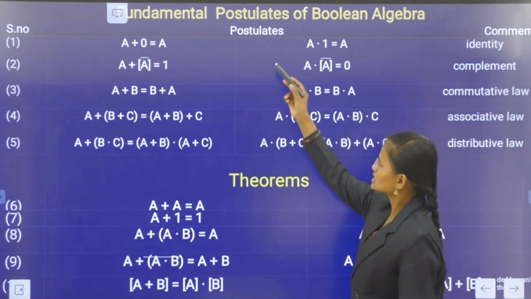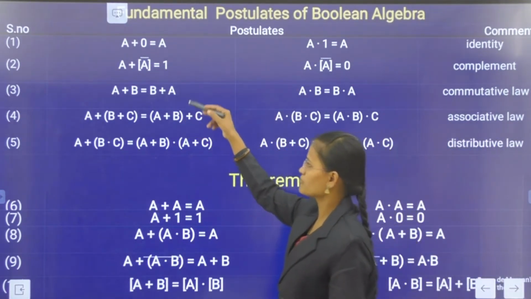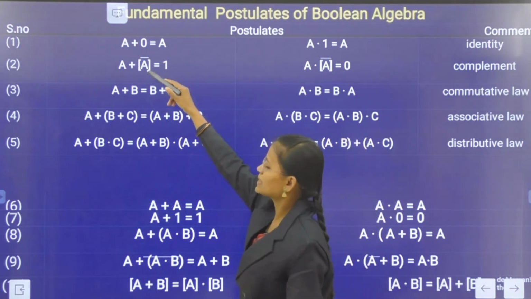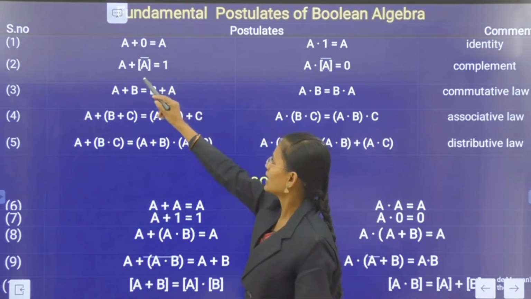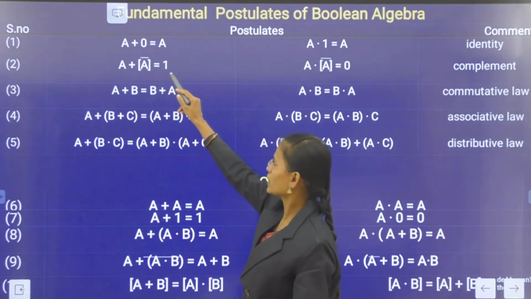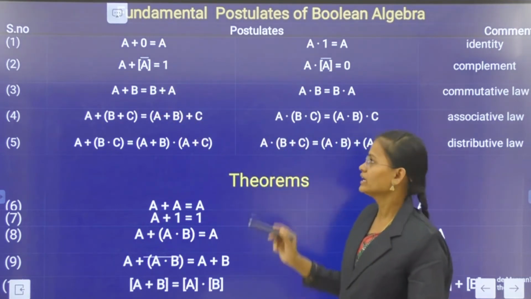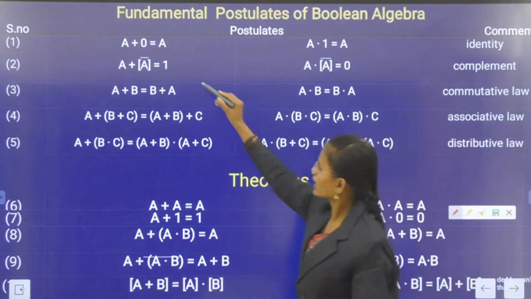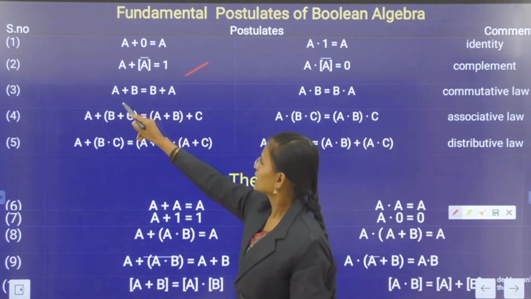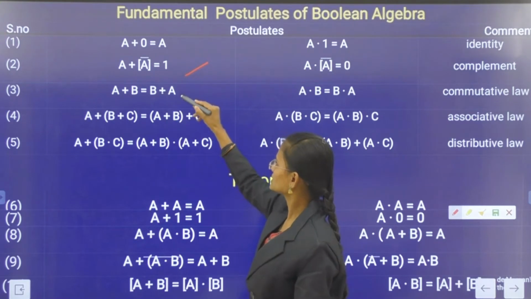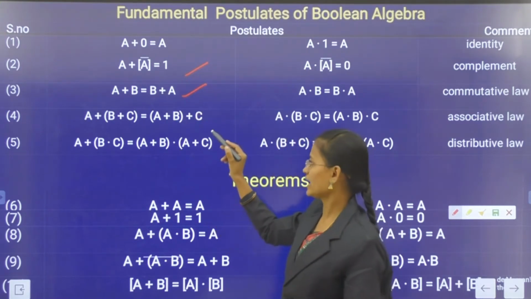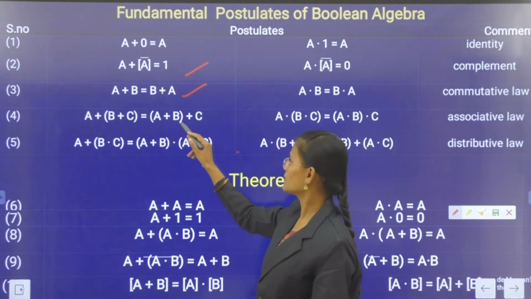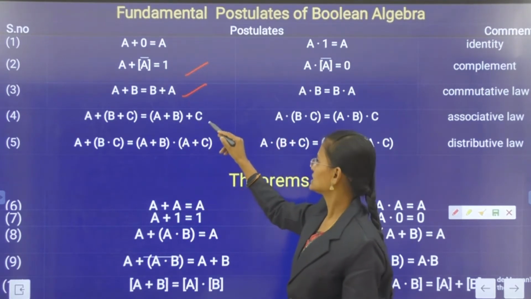Okay, these are the postulates. First five postulates. A + 0 = A and A + A' = 1. Here A' indicates the complement. Okay. And next A + B = B + A. And next A + (B + C) = (A + B) + C. And next A + (BC) = (A + B)(A + C).